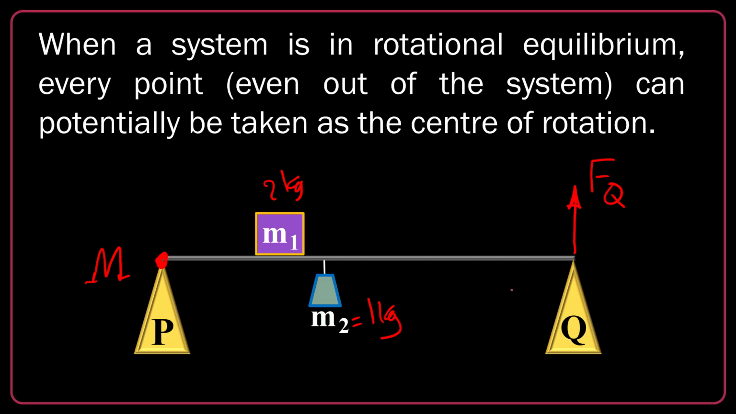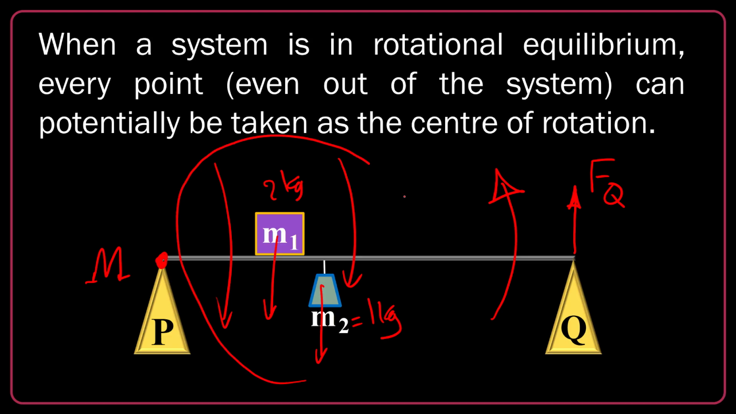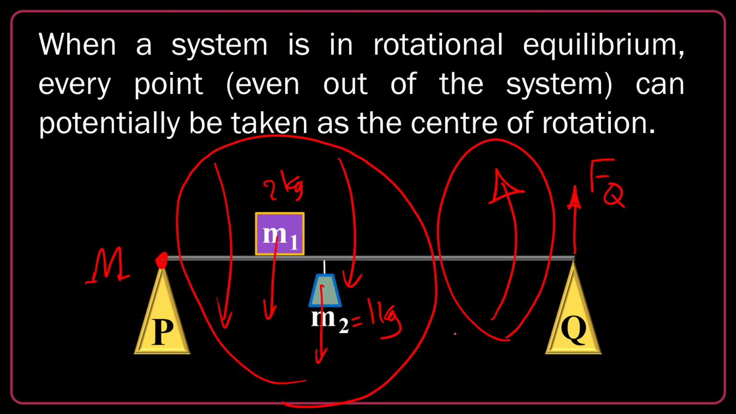Basically, Fq is making an anti-clockwise torque. M2g and M1g are creating clockwise torque. Totally I have just 3 torques, 2 of them clockwise, 1 of them anti-clockwise. If I put them equal, they cancel each other, and I will find Fq.